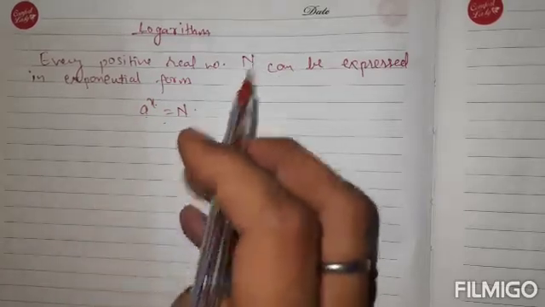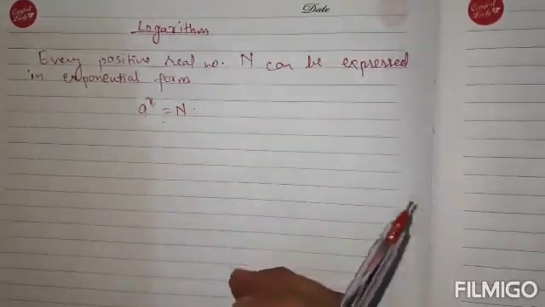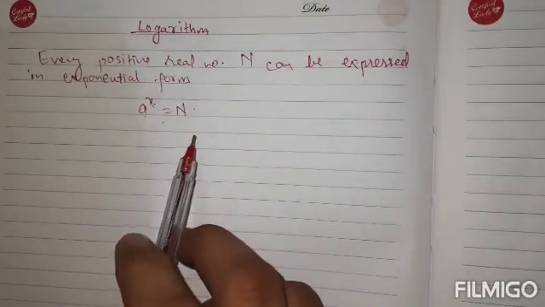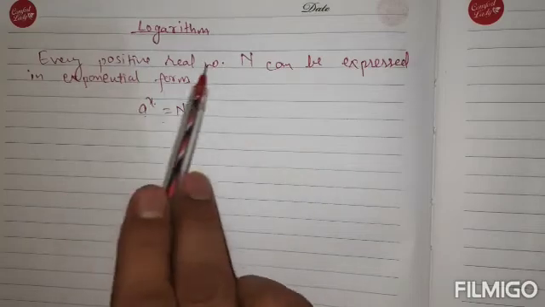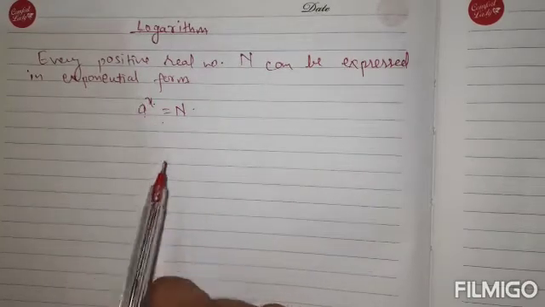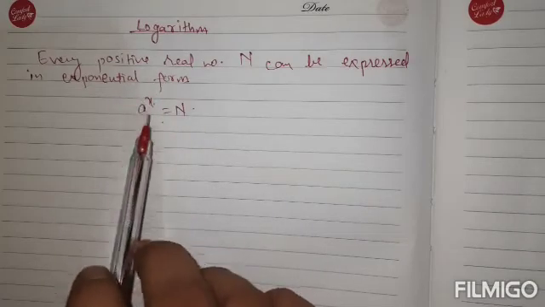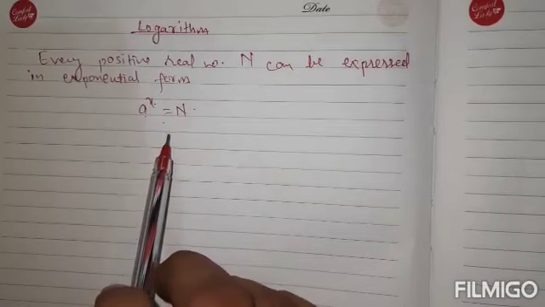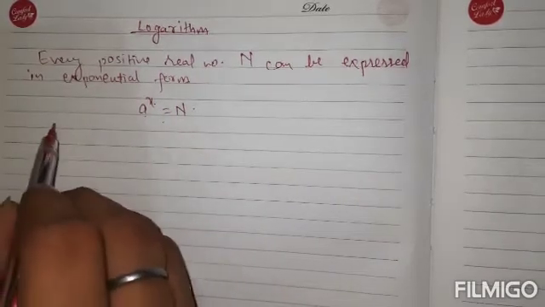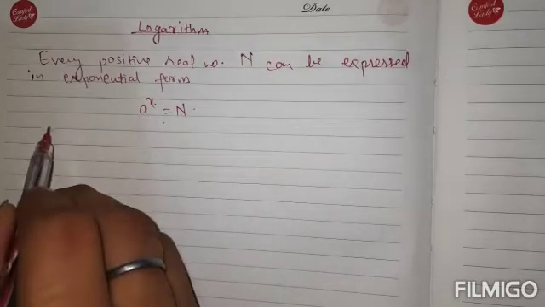Then if its value is n, see here we are limiting this expression in such a way that n is a positive real number and a is also a positive real number. Then this exponential form can also be expressed in another form, and that is called logarithmic form.